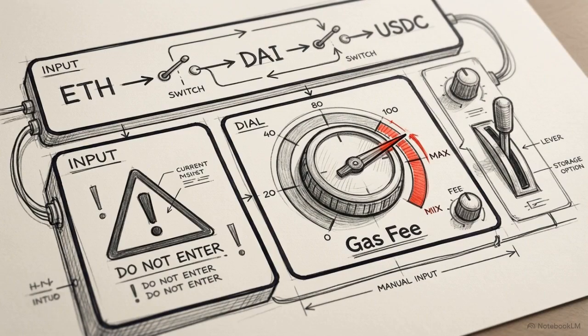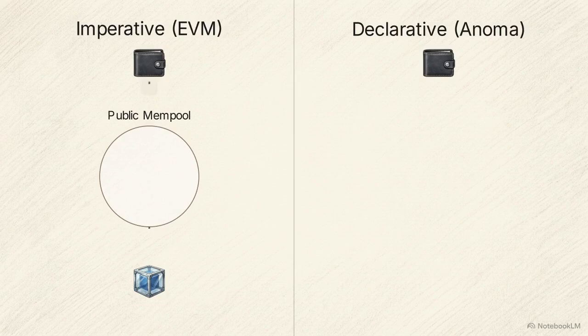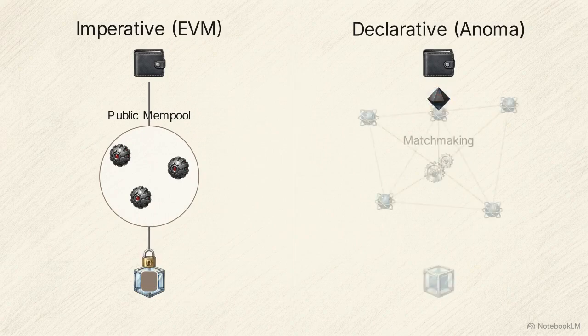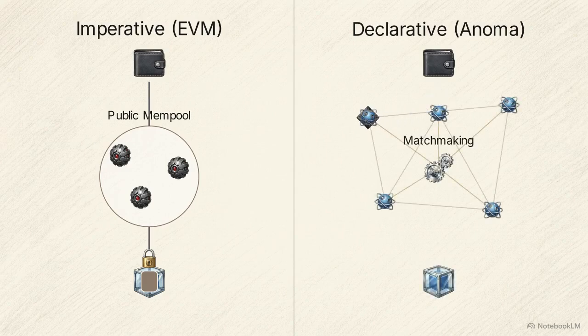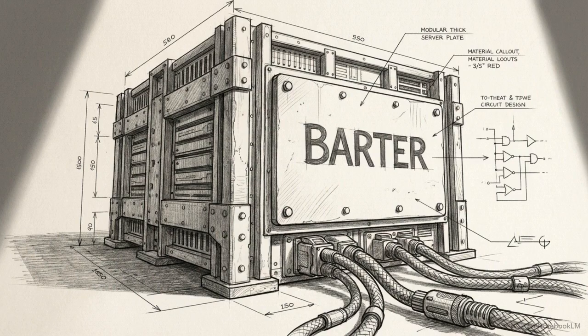On Uniswap, a user must specify the exact token route, gas price, and slippage tolerance for every transaction. On the left, an imperative transaction follows a rigid path, from your wallet to the public mempool, getting sequentially locked into a block. The Anoma intent lifecycle on the right is more fluid. Encrypted intents pass into a gossip network for matchmaking before reaching settlement. This matchmaking is handled by solvers.